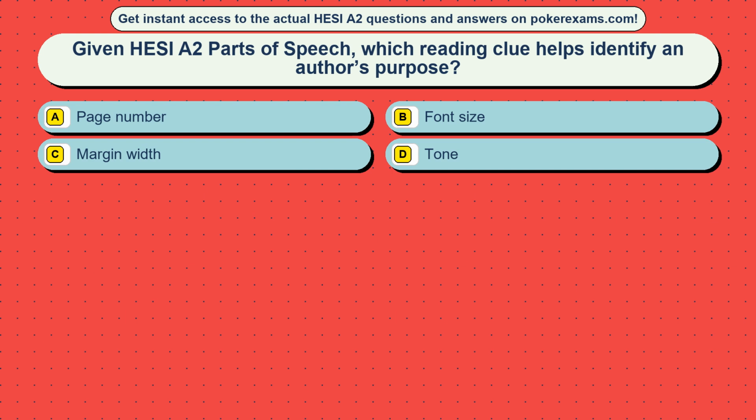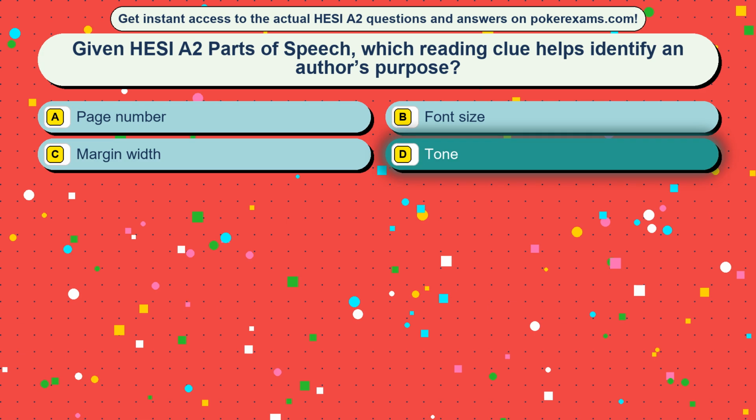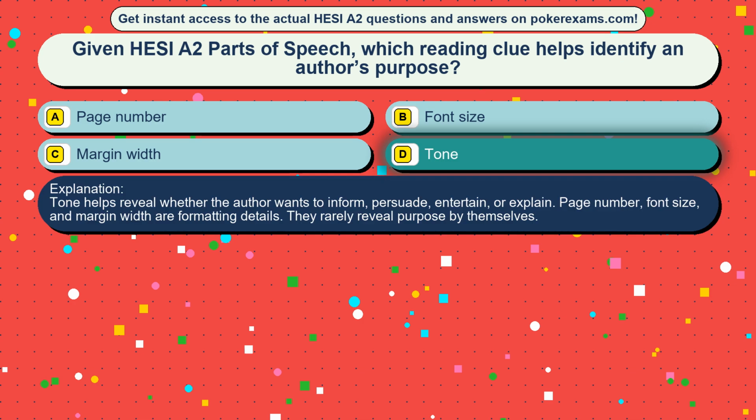Question 18. Given HESI A2 parts of speech, which reading clue helps identify an author's purpose? Option A, page number. Option B, font size. Option C, margin width. Option D, tone. The correct answer is option D, tone. Tone helps reveal whether the author wants to inform, persuade, entertain, or explain. Page number, font size, and margin width are formatting details. They rarely reveal purpose by themselves.